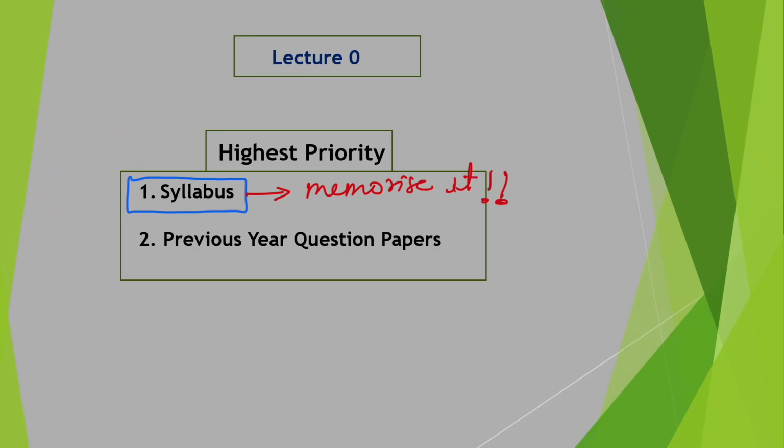Second, previous year questions. Henceforth, we will be referring to previous year questions as PYQs. So, talking about material, strategy, or anything about this examination, all is in reference to previous year questions. A material may become relevant or irrelevant, all depending upon previous year questions. If it is able to cater to the need of previous year questions, or questions that have been asked in the last few years, the material is all good.